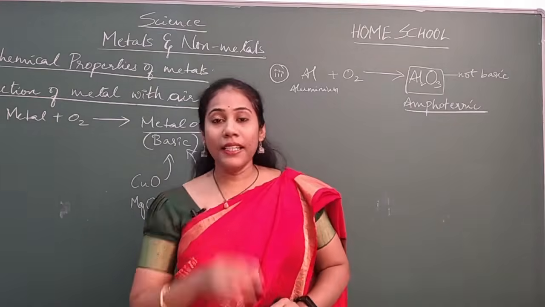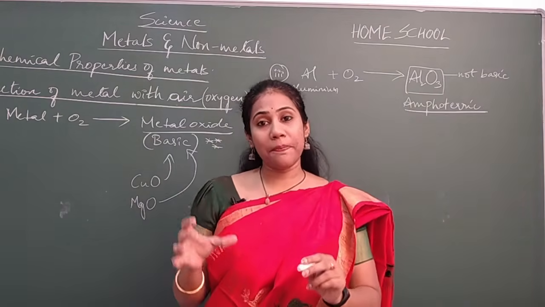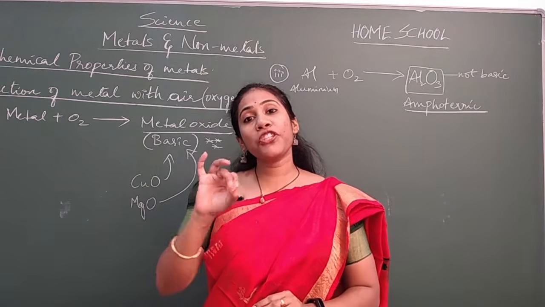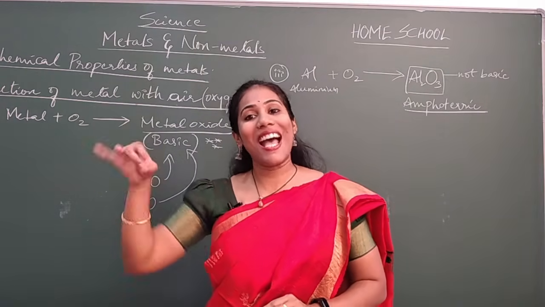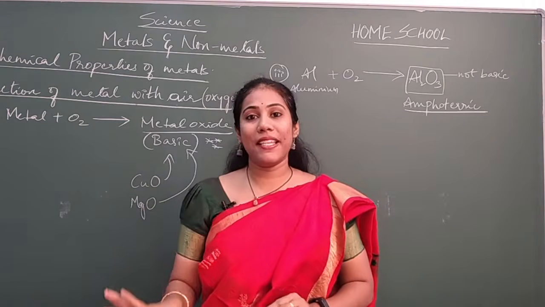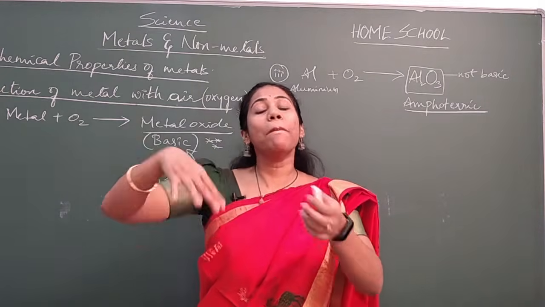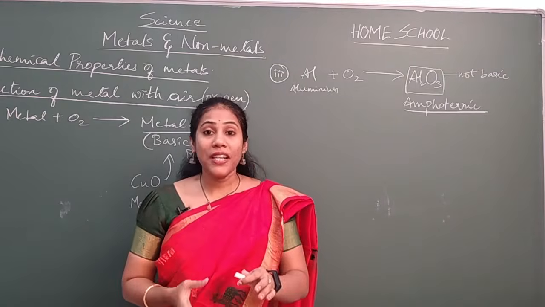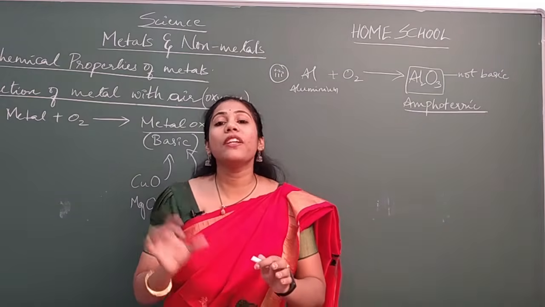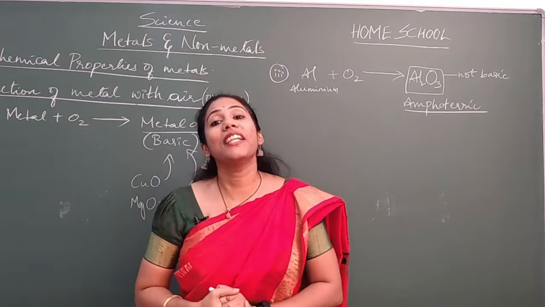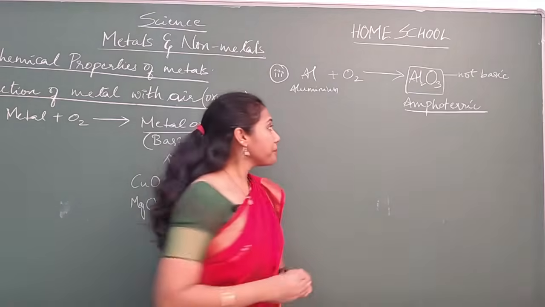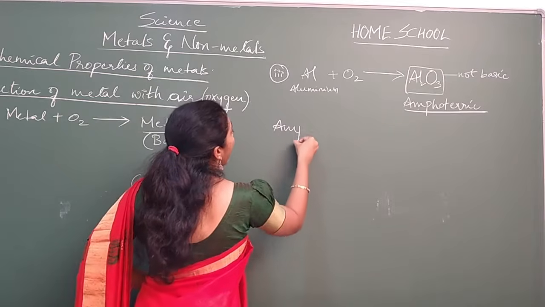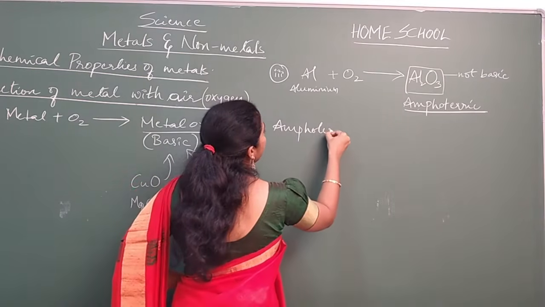Normally, amphoteric substances are substances which can behave as an acid and also as a base. They have basic character as well as acidic character. Such compounds we call amphoteric compounds. So here you must know the meaning of amphoteric oxide.